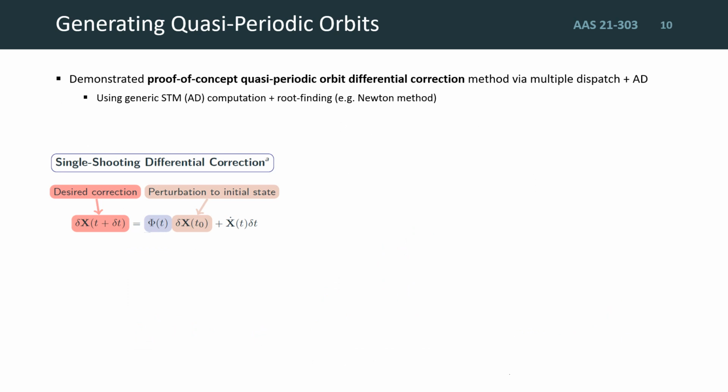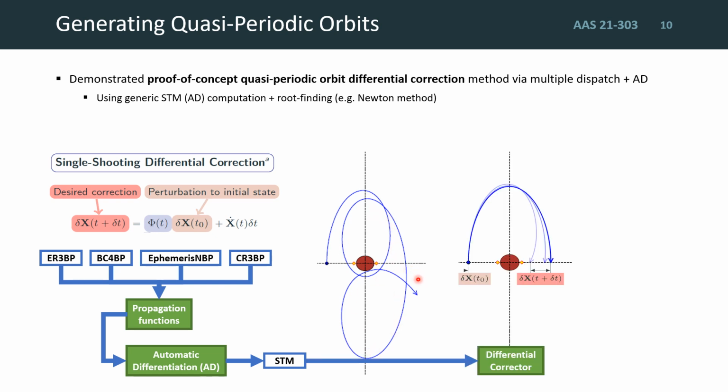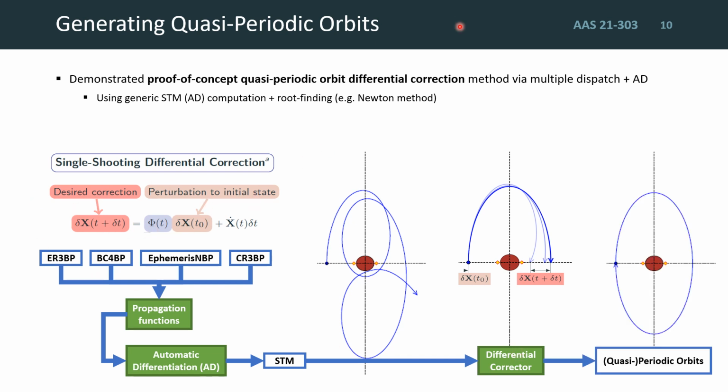Now, using the same automatic differentiation method for computing the STM, we also demonstrated a proof of concept method for finding quasi-periodic orbits via single shooting differential correction. Firstly, given any of our symbolic models and any initial guess trajectory, we can compute the STM at any point along the trajectory. Using this, we can target some sort of periodicity conditions, such as ensuring a perpendicular x-axis crossing, and use a generic correction method to correct our initial guess based on the distance to the desired value. The result, depending on the model, is a periodic or perhaps quasi-periodic orbit needing only very little model-specific code.